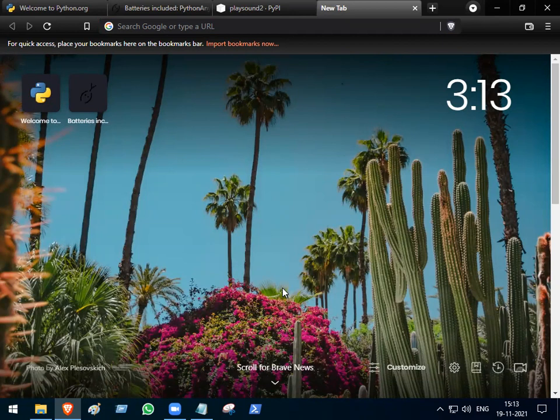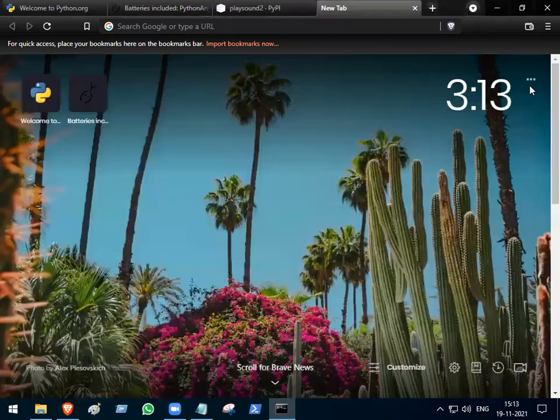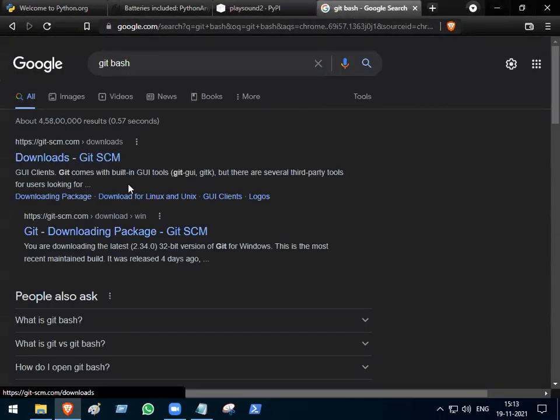One of them is what? CMD, command prompt. What about others? For Windows, what do we have besides the command prompt? PowerShell. In Windows, what do we have there? PowerShell. I can even install the what? Git Bash. One is the command prompt. Click on start and type CMD. It's a command line. Yes or no? Command line interface, CLI. Then I have Git Bash.